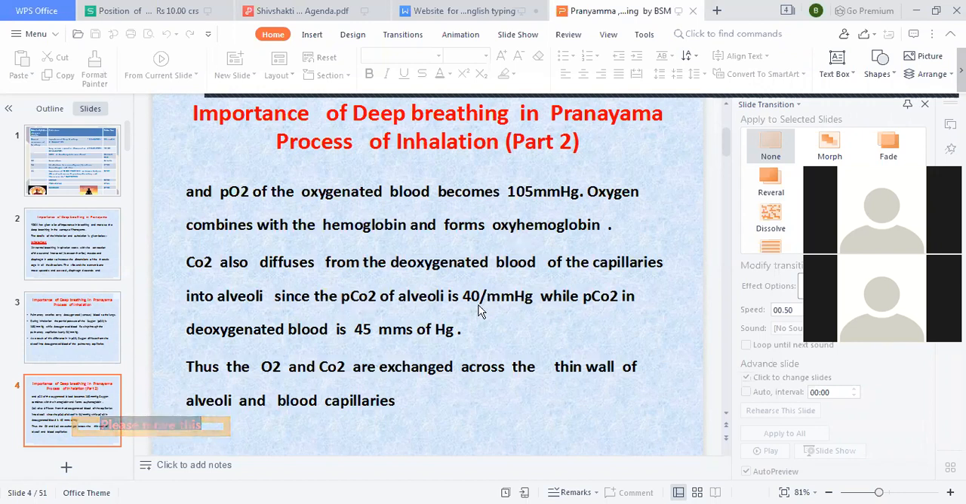What is the pressure in the alveolus? 40 mmHg, whereas the deoxygenated blood coming from the right ventricle is carrying a pressure of 45 mmHg. So this is at a higher pressure. So the carbon dioxide moves out, and the gases are exchanged across the thin wall of the alveolus and the blood capillaries.